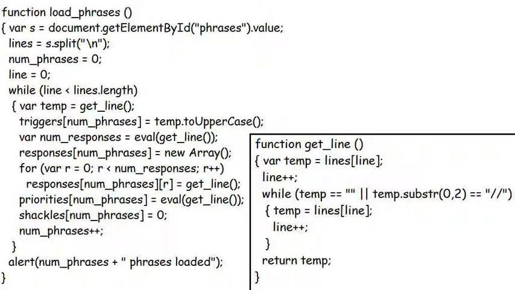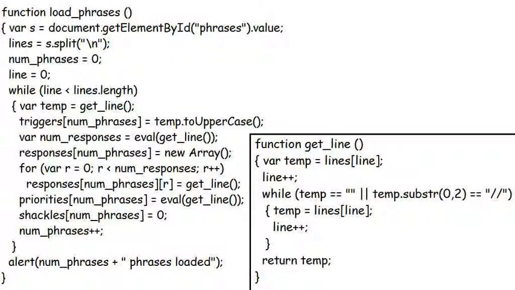As long as there are lines left to read, loadPhrases reads the trigger phrase first, ensuring it is in uppercase, followed by the number of responses. It then declares the appropriate element of the array responses to be an array in itself, and reads the next, however many lines it is, in as the responses themselves. Finally, it reads the priority value of this trigger phrase and takes the opportunity to set the shackle value for that phrase to 0. Then num_phrases is incremented, ready to read the next phrase into the next slot.